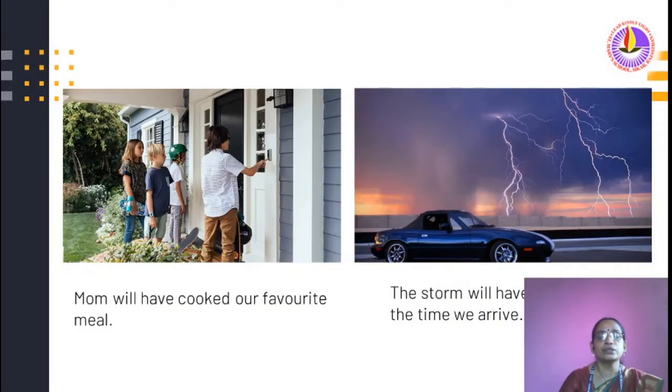Mum will have cooked our favorite meal. Children standing outside, and what may be their wish? Their wish may be like that, Mum will have cooked our favorite meal. The storm will have raged by the time we arrived. So when we arrived at that time, there is a chance of storm. The storm will have raged by the time we arrive.